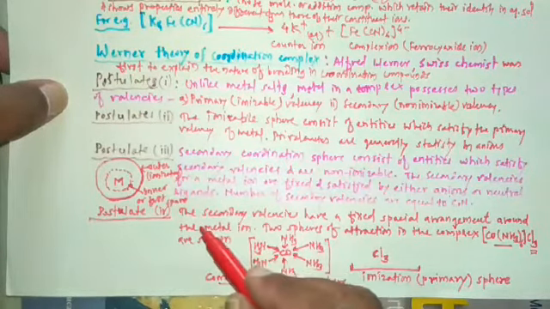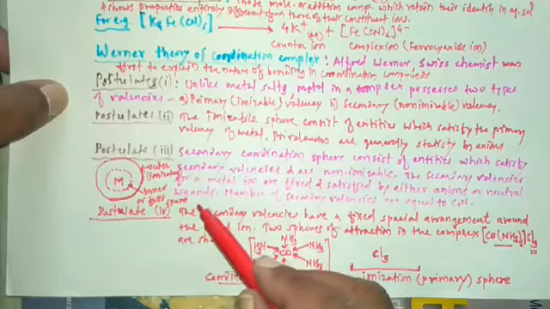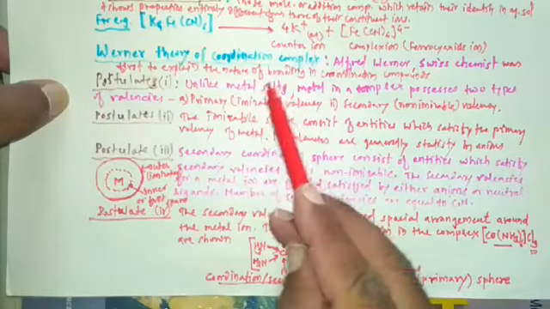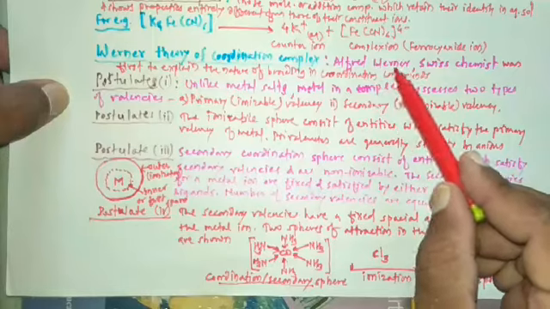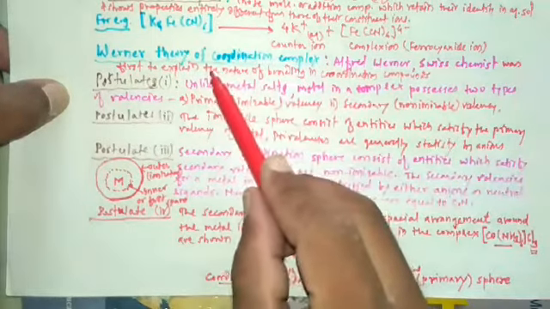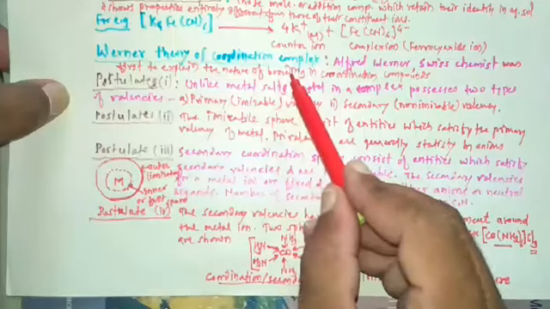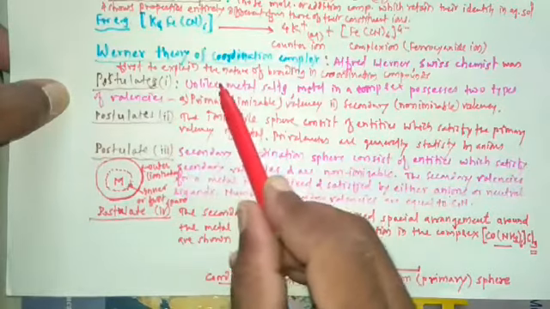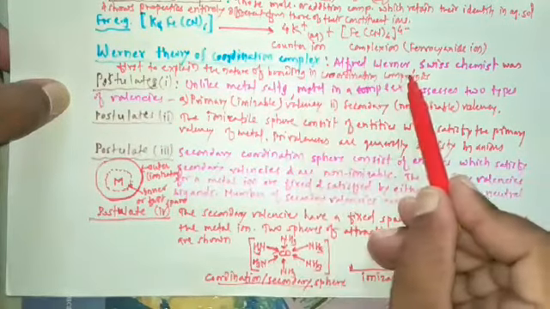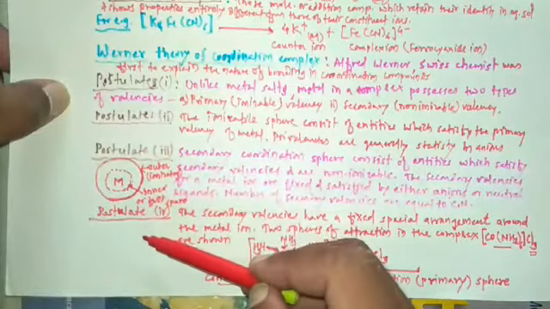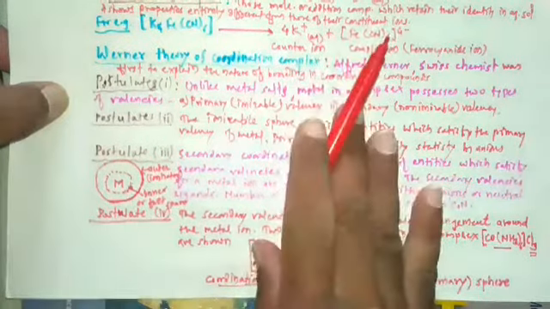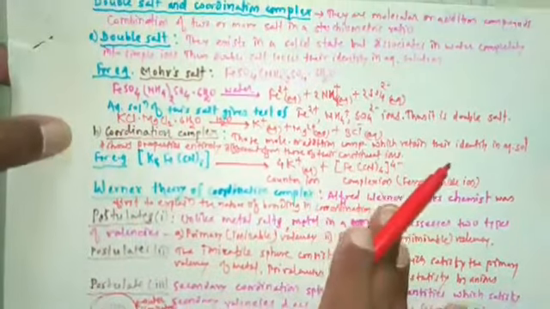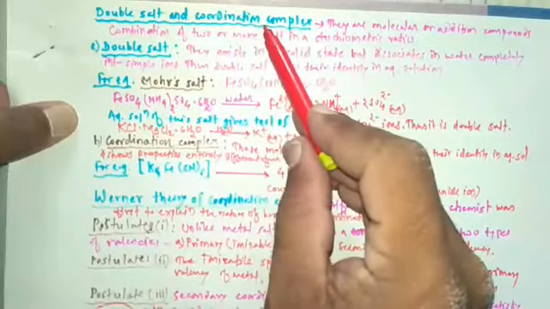In the examination, many times a question will be asked to write the postulates of Werner's theory. Werner was a Swiss chemist, and he explained the nature of bonding in coordination compounds by using these various postulates. Today we completed, first of all, the study of double salts and coordination compounds.